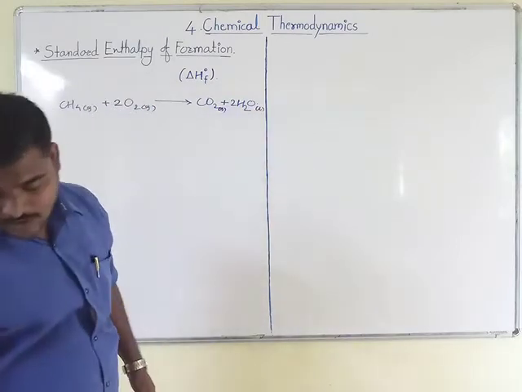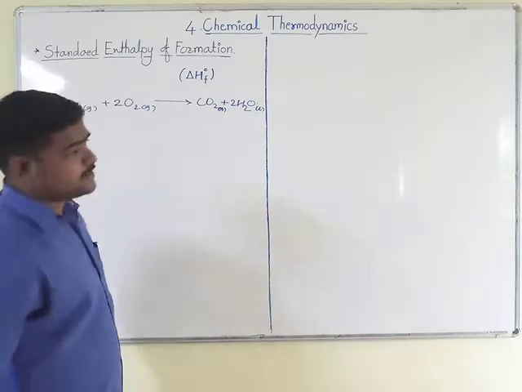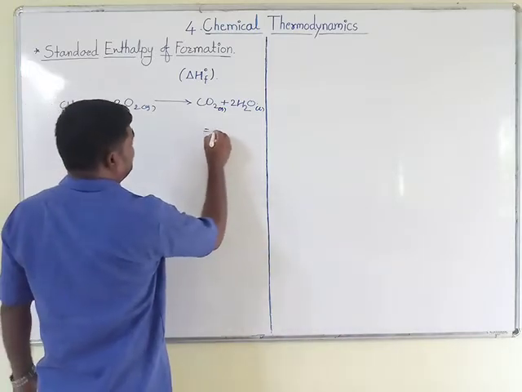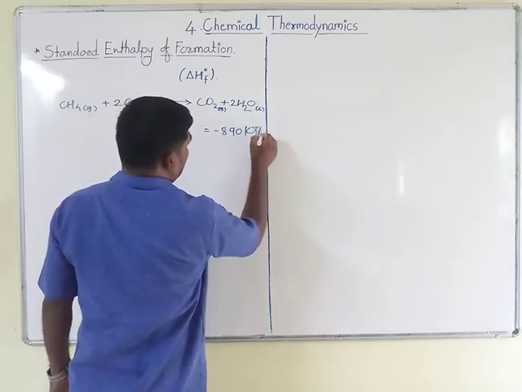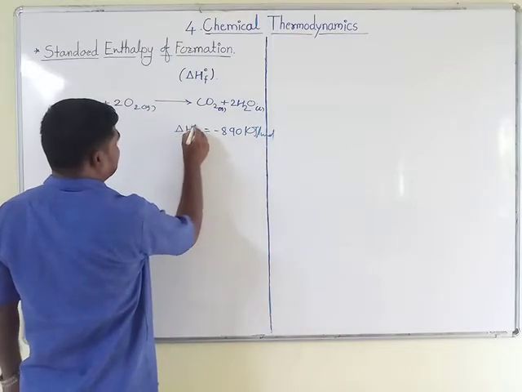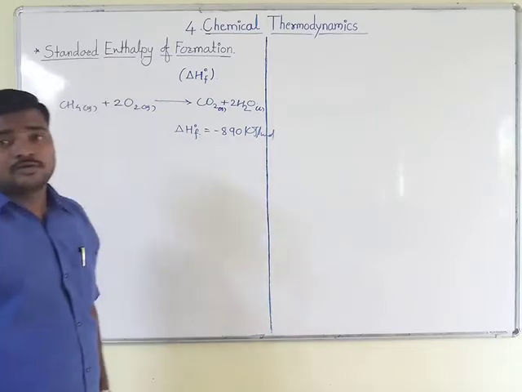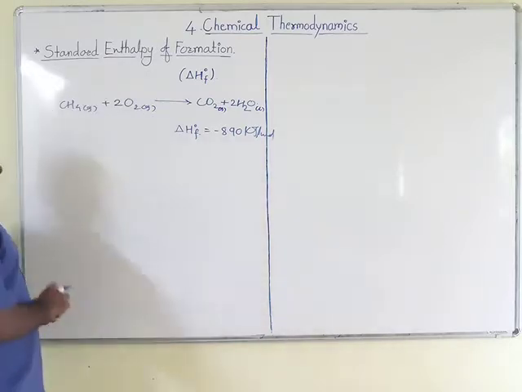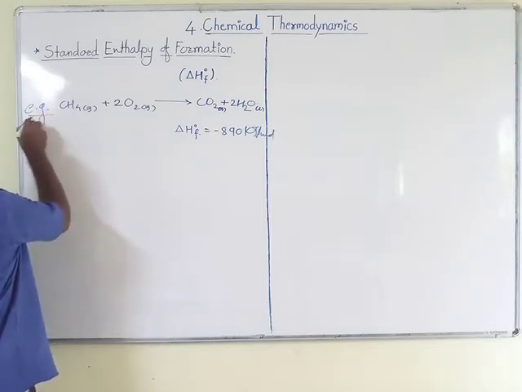And the enthalpy of formation for this reaction will be minus 890 kilojoule per mole. Notation will be like this: delta H0 F. So here, for example, I have considered this equation.